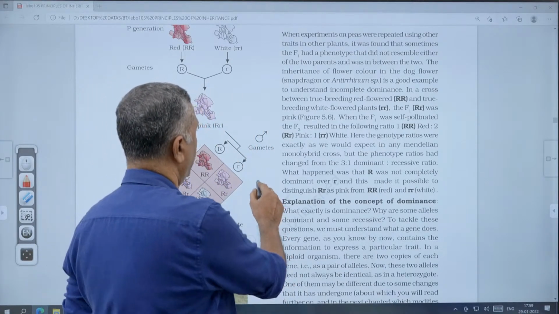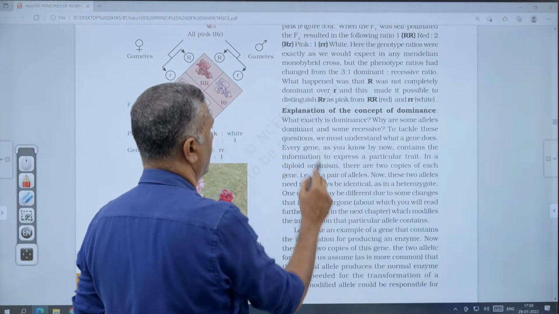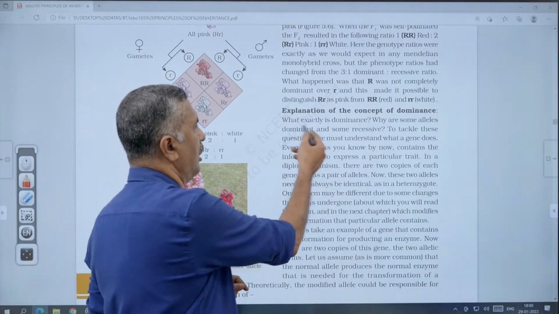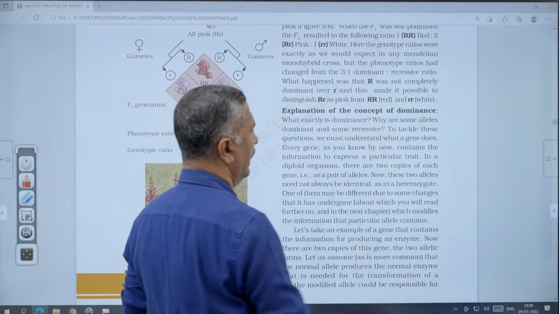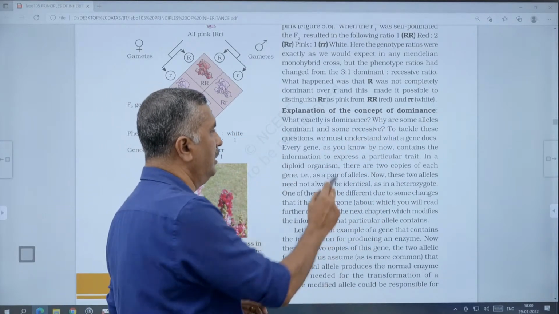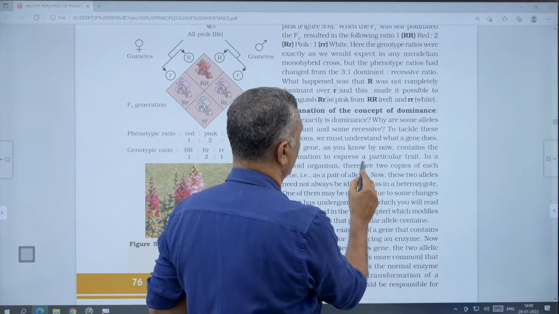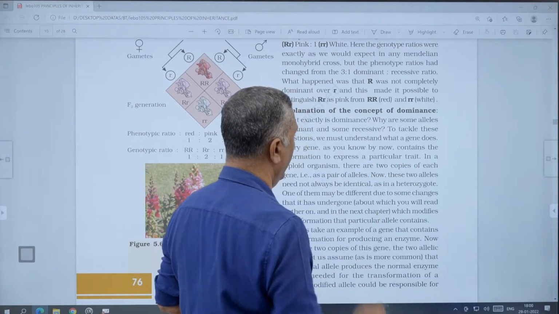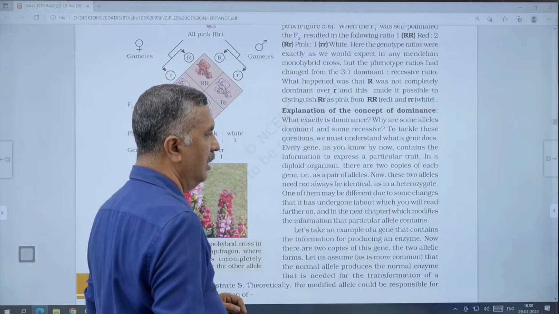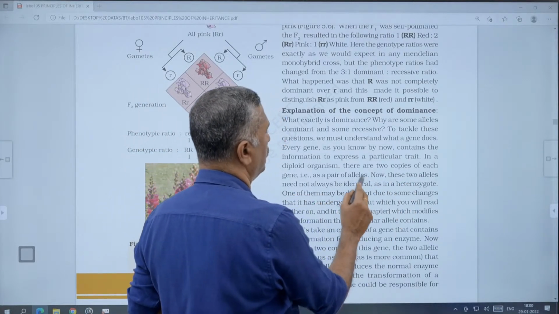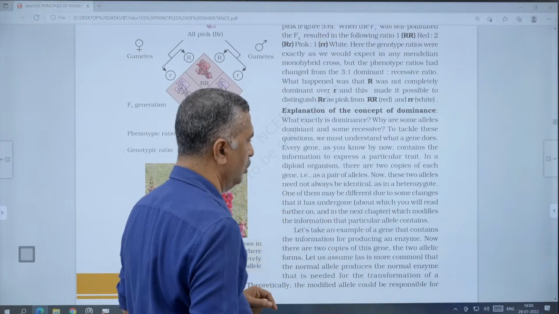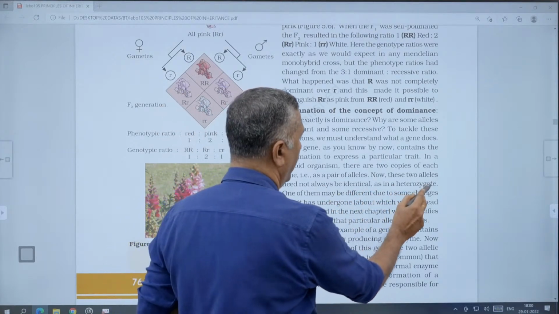The next one is the explanation of the concept of dominance, which you already studied. Why are some genes dominant and why are some recessive? How do we explain this? The major thing is that every gene, as you know, contains the information to express a particular trait. In a diploid organism, there are 2 copies of each gene as a pair of alleles. Now these 2 alleles need not always be identical, as in a heterozygote, where there will be dissimilar alleles.